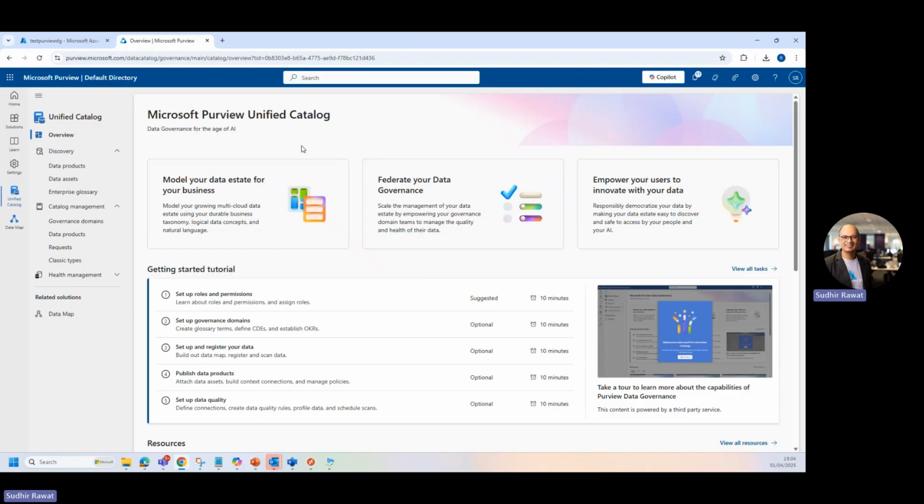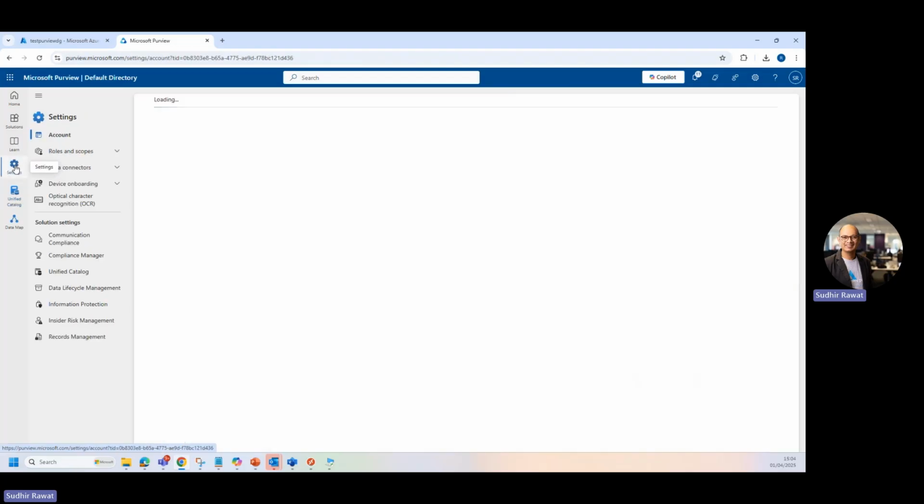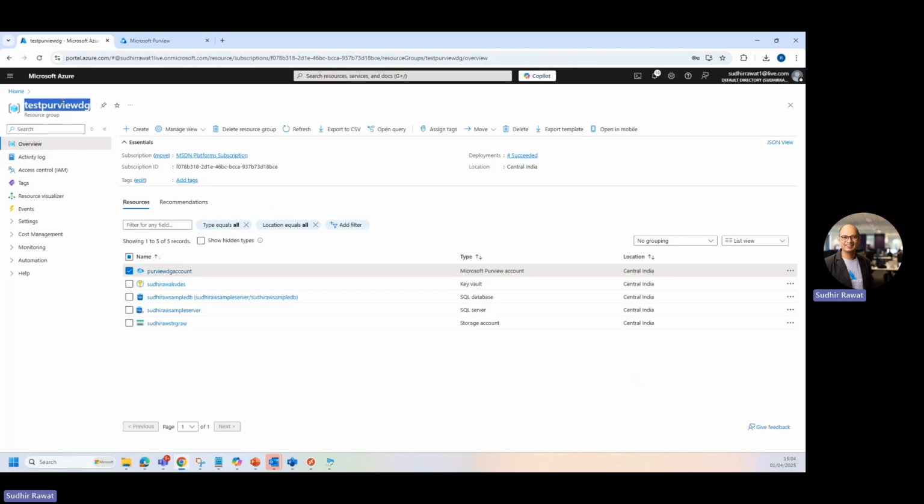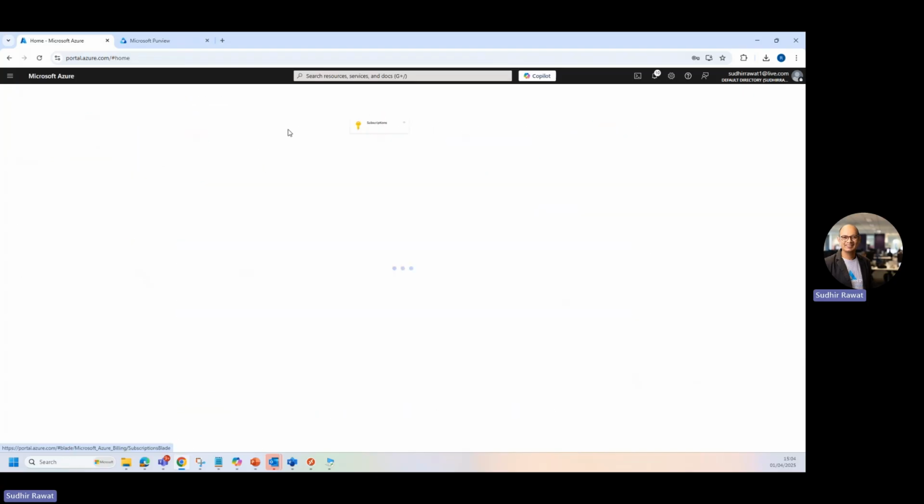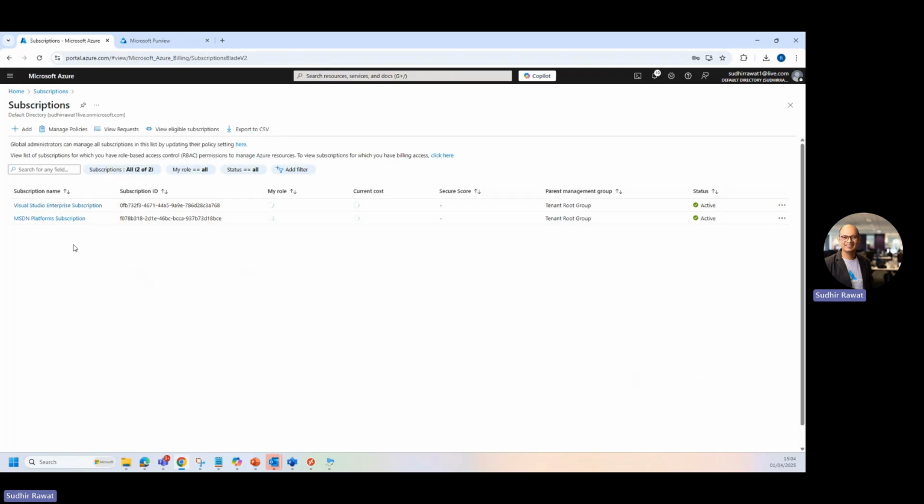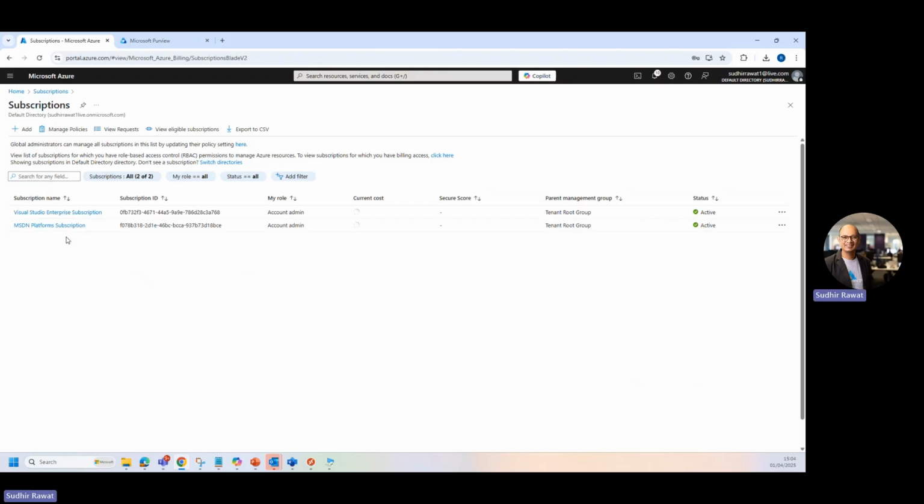On my screen, what you can see, I have a Microsoft Purview Data Governance account. So if I go to the settings, this account is connected to my Purview DG account resource under this resource group. So if I go to the portal, this is my resource group, and this is my account. Now, in this use case, if I go to my subscription, I have two subscriptions, and I have my Purview account on MSDN platform subscription.